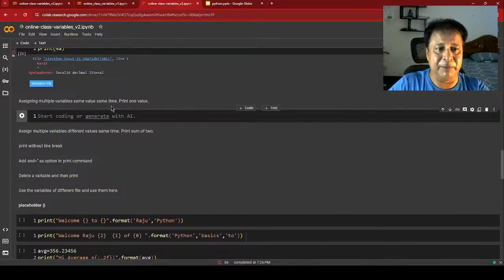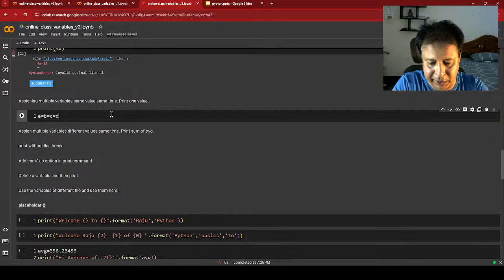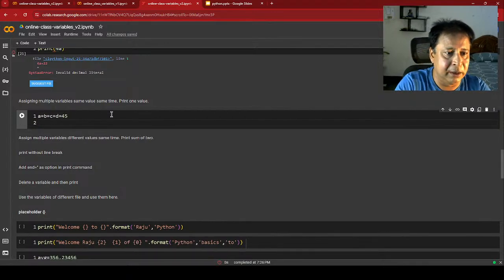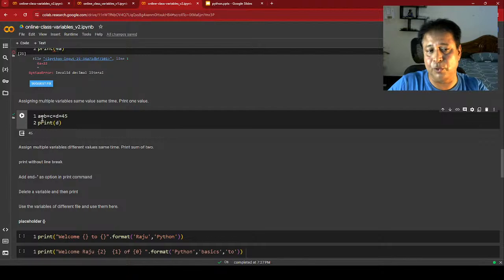So assigning multiple variables the same value: A equal to B equal to C equal to D equal to, let me say, 45. Fine, print D, 45. So all of A, B, C, D got the value 45. I can print any other value.